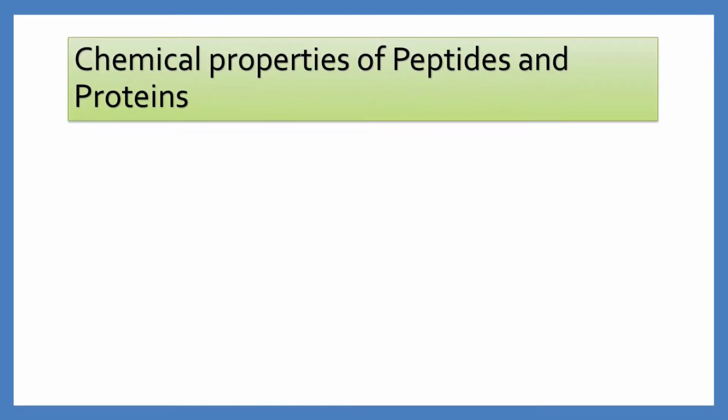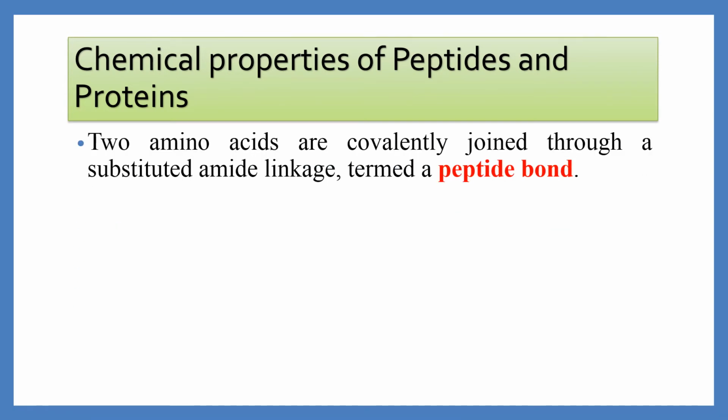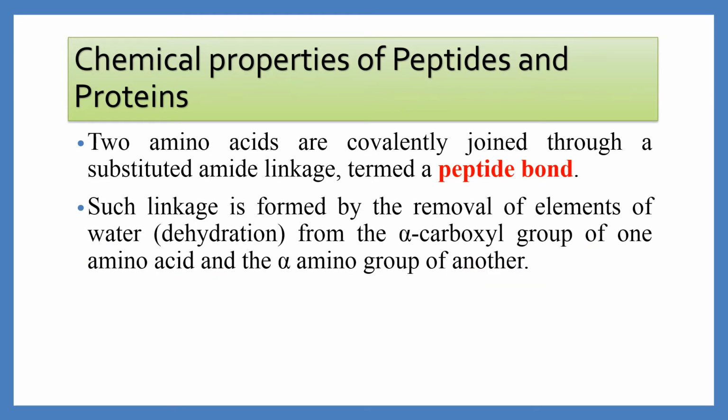Chemical properties of peptides and proteins. Two amino acids are covalently joined through a substituted amide linkage termed a peptide bond. Means two different amino acids are joined by means of covalent bonding through a peptide bond. Such linkage is formed by the removal of elements of water. This process is called dehydration, from the alpha carboxyl group of one amino acid and the alpha amino group of